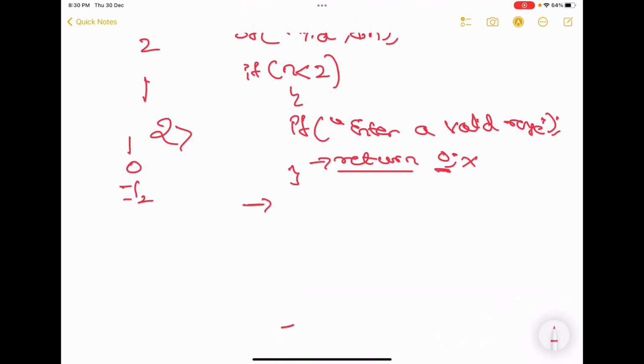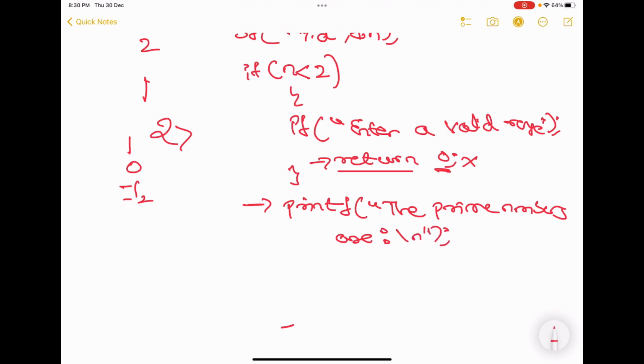Now write the printf again. Printf "the prime numbers are:\n". You have to write this line before the looping statements, because if you write this line in the looping statements, it will keep on printing this line again and again, which is really annoying.